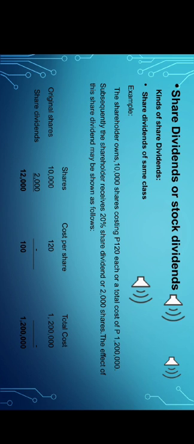To get the adjusted cost per share, we divide 1,200,000 by 12,000 to get 100. Then the memo entry for the receipt of the share dividend is: received 2,000 shares representing 20% share dividend on 10,000 original shares held. Shares now held is 12,000 shares. Share dividends do not affect the total cost of the investment but reduce the cost of the investment per share.